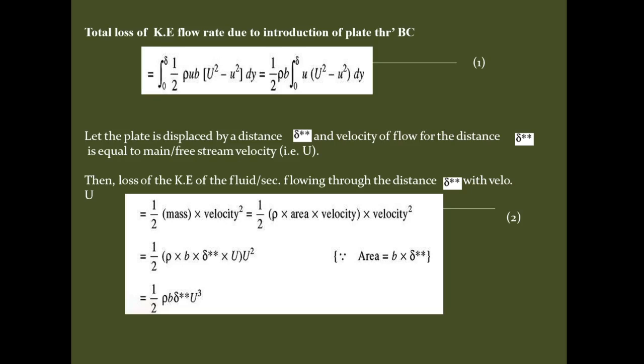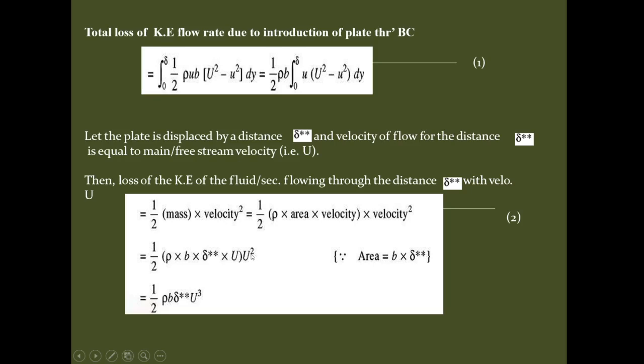It will be 1 half mass into velocity square. So 1 half into rho into area into velocity into velocity square. This is the mass. Now the area will be b into delta double star, and the velocity will be the free stream velocity, capital U, into velocity square, that is U square.